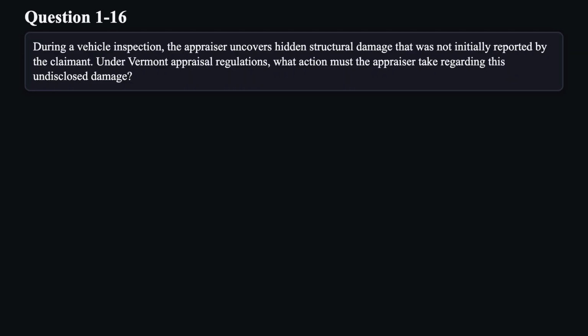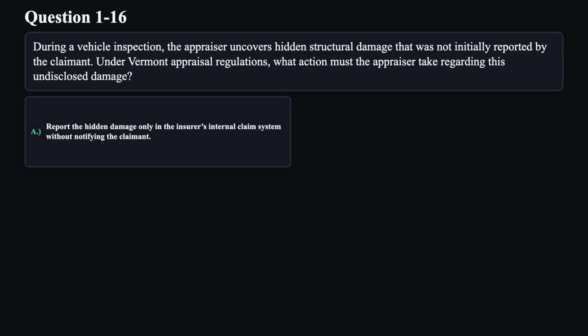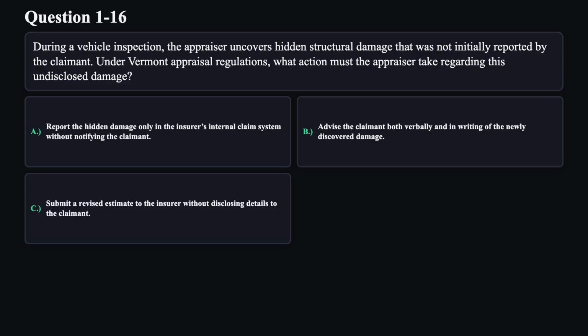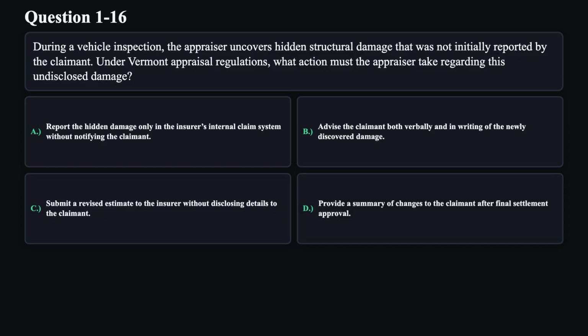Question 16. During a vehicle inspection, the appraiser uncovers hidden structural damage that was not initially reported by the claimant. Under Vermont appraisal regulations, what action must the appraiser take regarding this undisclosed damage? A. Report the hidden damage only in the insurer's internal claim system without notifying the claimant. B. Advise the claimant both verbally and in writing of the newly discovered damage. C. Submit a revised estimate to the insurer without disclosing details to the claimant. D. Provide a summary of changes to the claimant after final settlement approval.